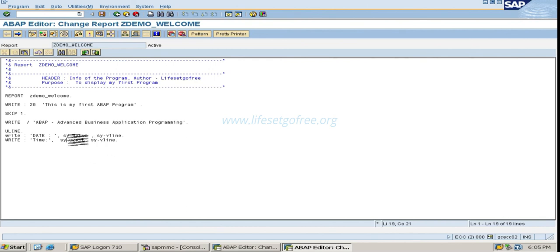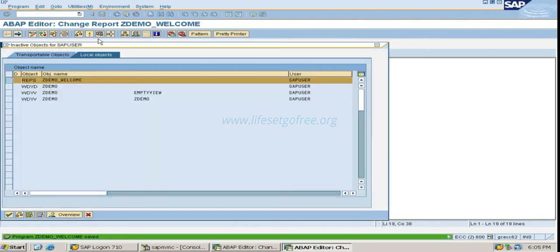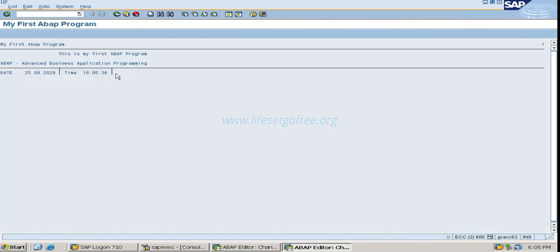So this system variable means the default values of the system that hold the values of the corresponding things, like SY datum will hold the current date of the system. V line is a vertical line, this is also a vertical line, this is Uzeit. Uzeit is time. In German, time is called Zeit, so Uzeit. So let's activate and execute.